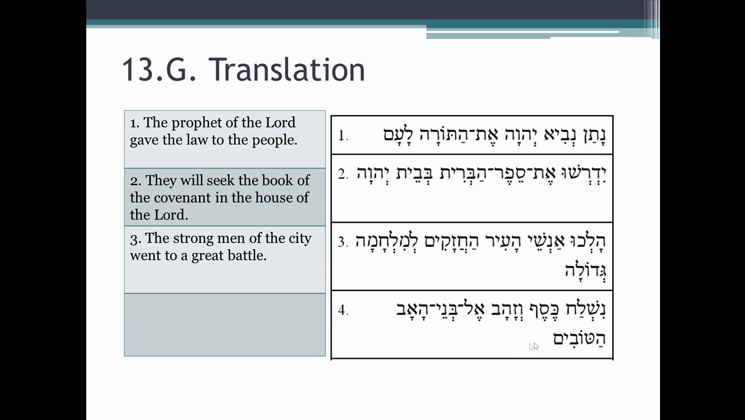Number 4, Nishlach kesef vezahav el bnei ha'av hatovim. Where is the verb? Right here, nishlach. It's from shalach. Does it have a prefix? Yes, it does. The ni prefix, nun hirek. So we have an imperfect, and this is going to be first common plural. So we sent what? Kesef, silver. Here's a conjunction, and silver and gold. We sent silver and gold, el, to bnei.